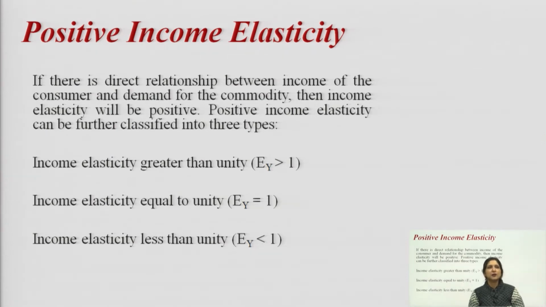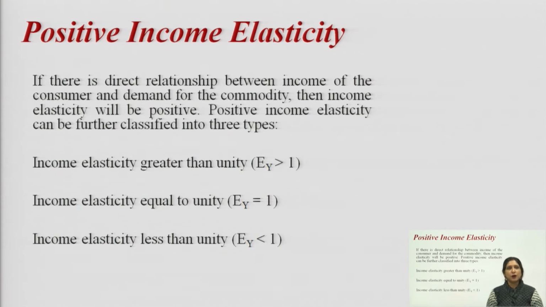So, when income elasticity is greater than unity, what does it mean? It means when the percentage change in quantity demanded is more than the percentage change in income, then your EY will be more than 1. For example, if your income increases by 10%, then your demand will change by more than 10%, or it can be 15%, it can be 20%, it can be any number, but it should be more than 10%. Then in that case, your income elasticity will be more than 1.